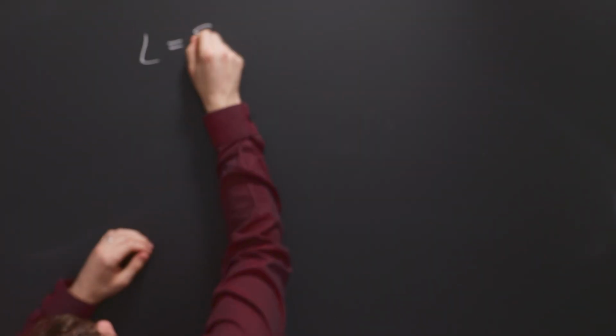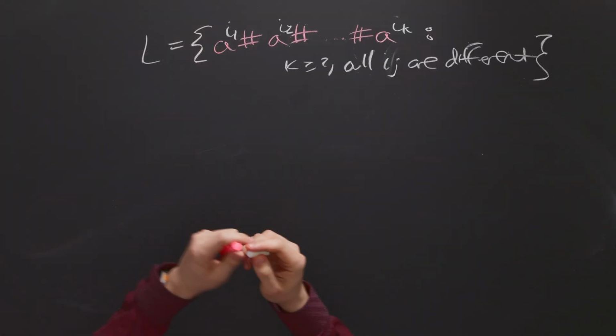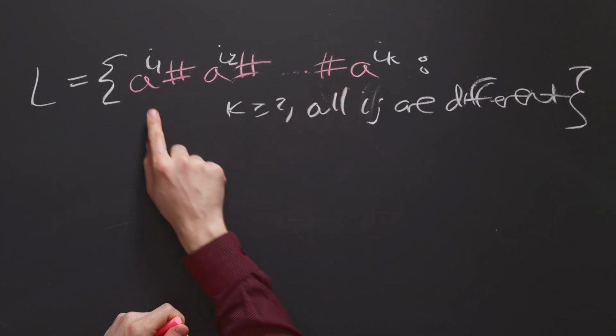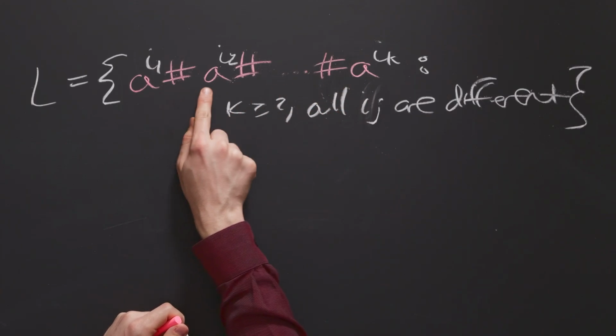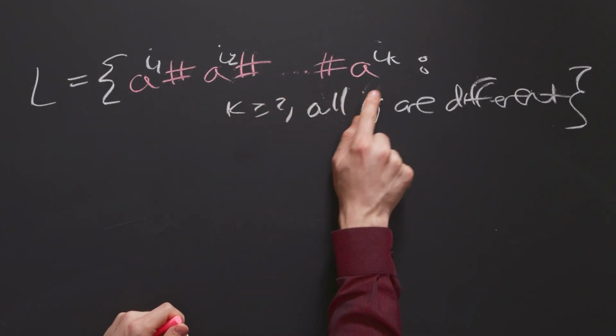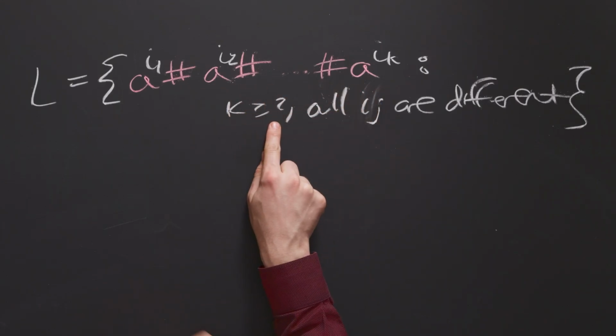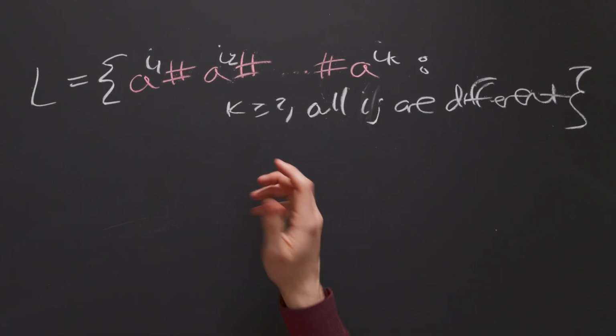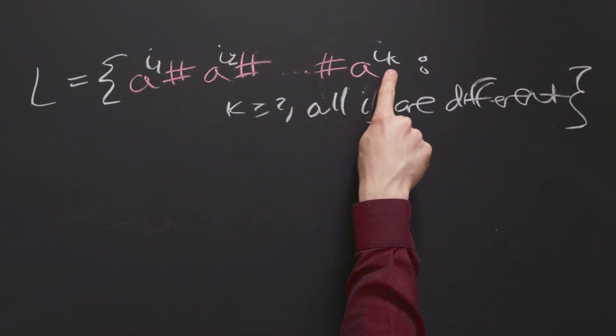So I'm going to write the language back up here. Okay, so let's digest this language a little bit. The language is composed of all strings of the form, a bunch of A's, pound sign, bunch of A's, pound sign, and so on, where K is at least 2. Well, we need to know where the K is involved so that it makes sense. So K is right here.